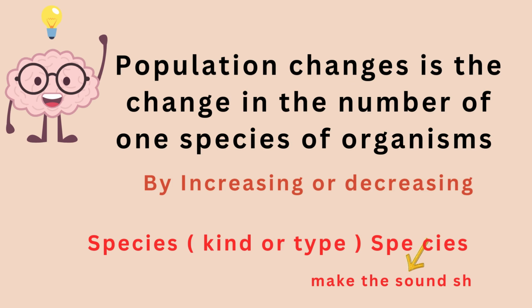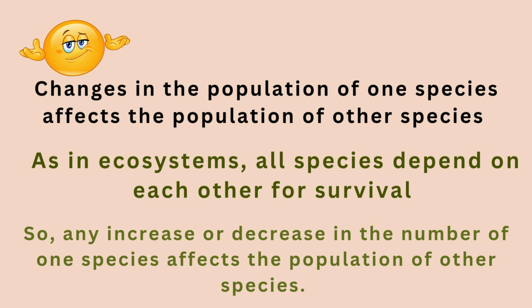And here we have an important part. Changes in the population of one species affect the population of other species. If one species changes in its number, whether they decrease or increase, this will affect the other species. Why?